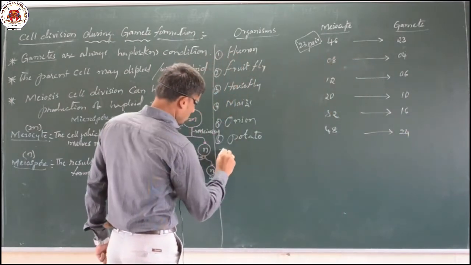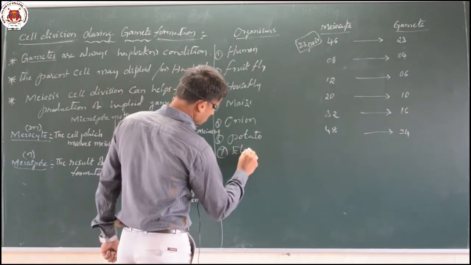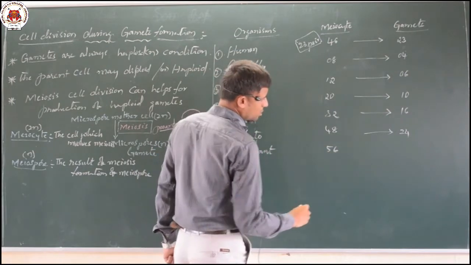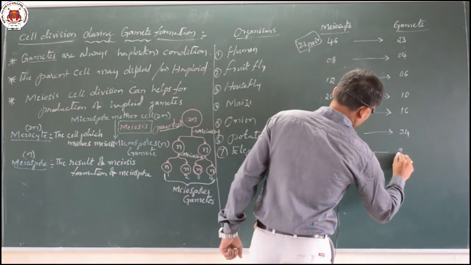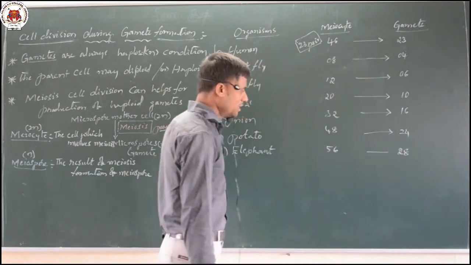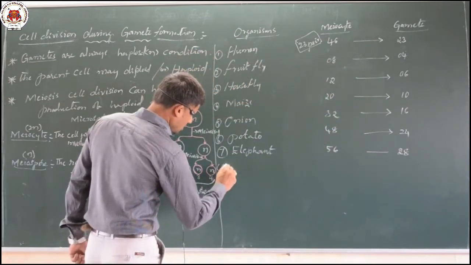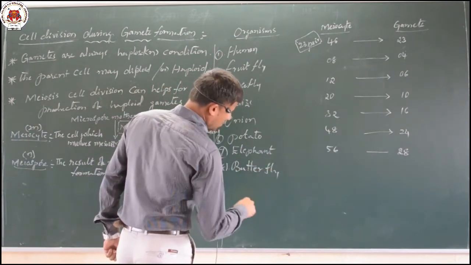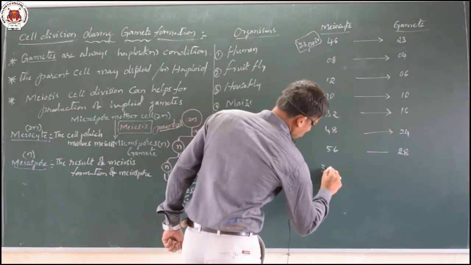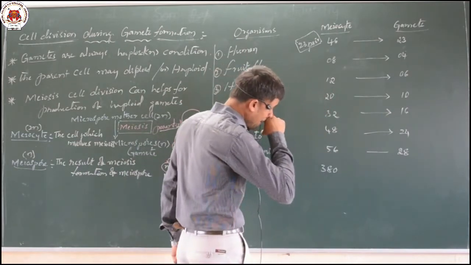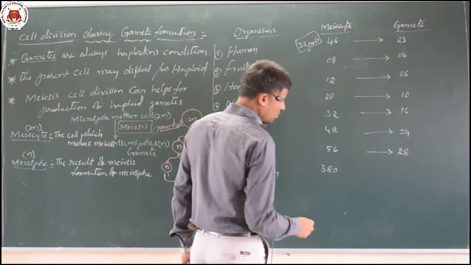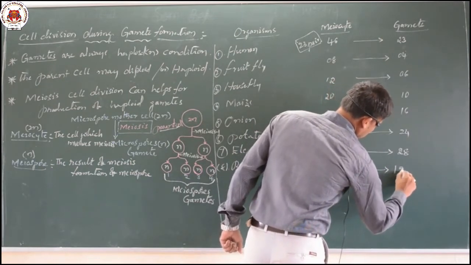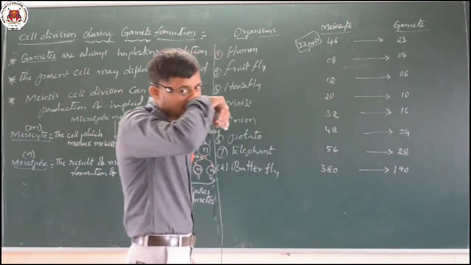Like in the elephant, which is composed of 56 chromosomes in the meiocyte and 28 chromosomes in the gametic condition. And among the many examples, the butterfly has a somewhat larger number of chromosomes in its meiocyte, nearly 380, and in the haploid gametic condition we can observe 190.